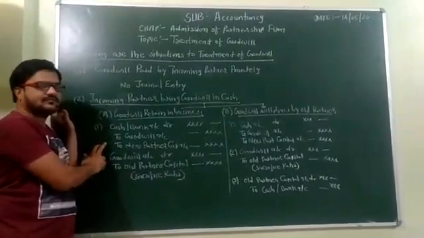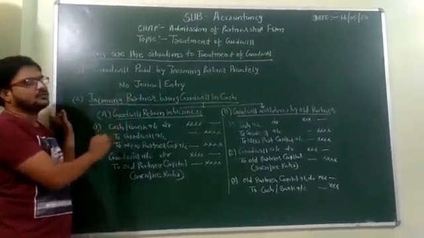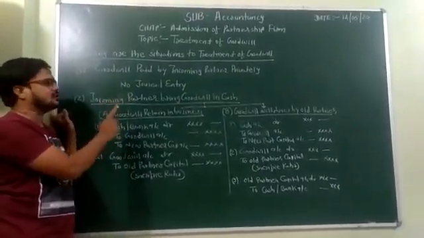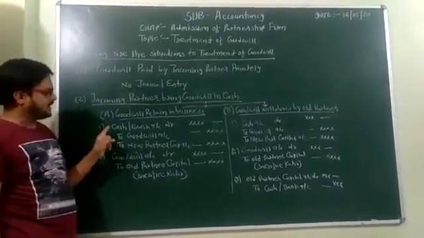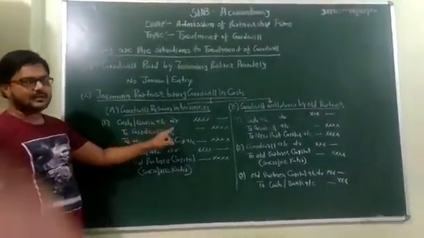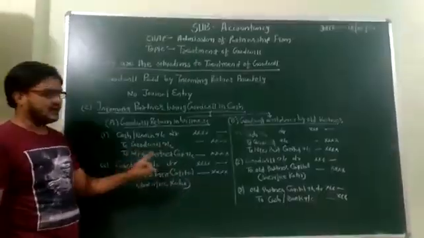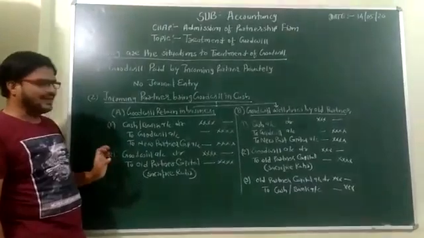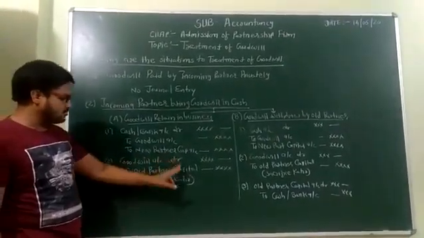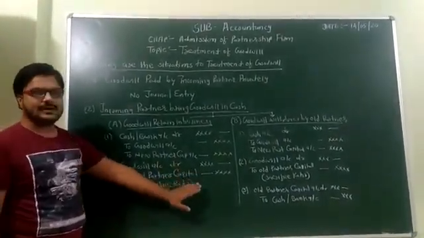This is the entry when the new partner brings goodwill in cash form as well as cash as capital. And the second effect of goodwill: goodwill account debit to old partners capital account.